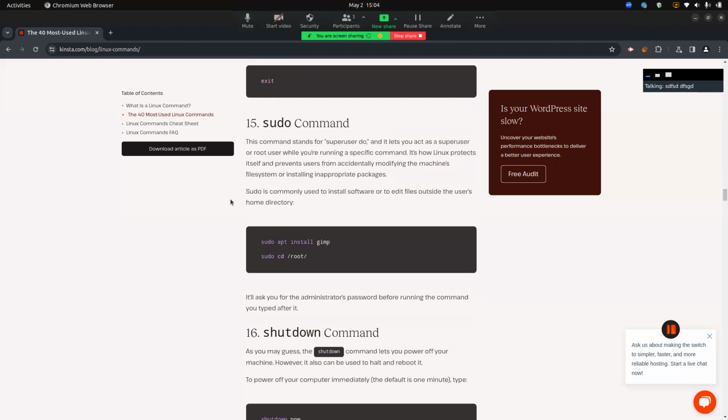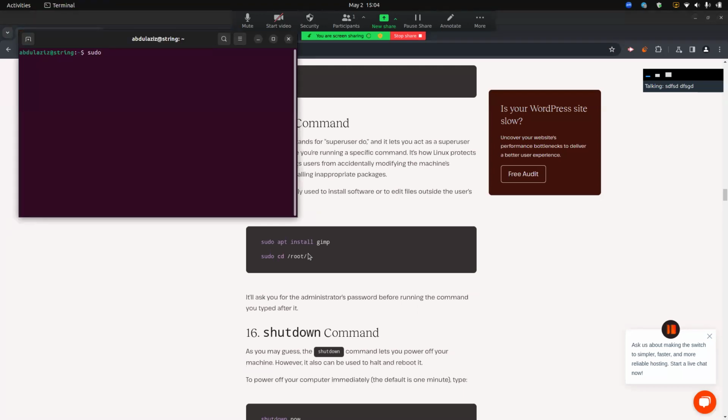This command stands for super user do, and it lets you run as a super user or root user while you are running a specific command. It's how Linux protects itself and prevents users from accidentally modifying the machine's file system or installing inappropriate packages. So, for example, if I want to install something like GIMP, the super user asks for a password for the main user, and my password is root.